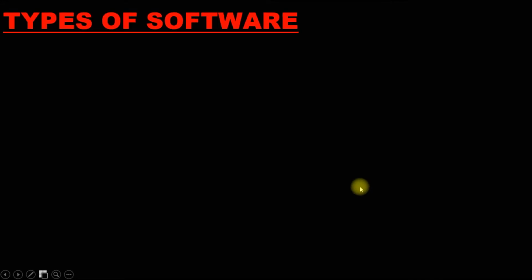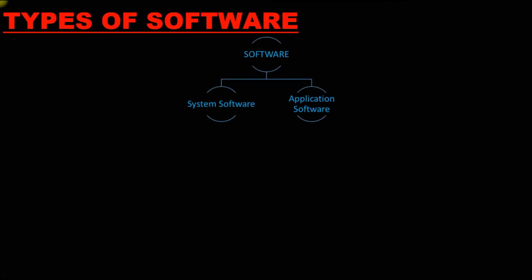Next, types of software. There are two types of software, that is system software and application software. What is system software? The best example of system software is the operating system, that's what we are going to learn about. It is one software which gives instruction to other software to perform particular tasks.